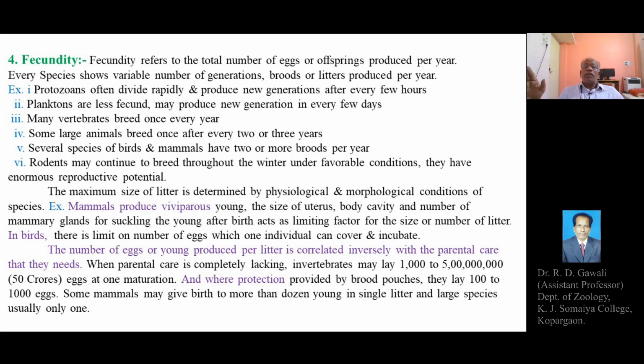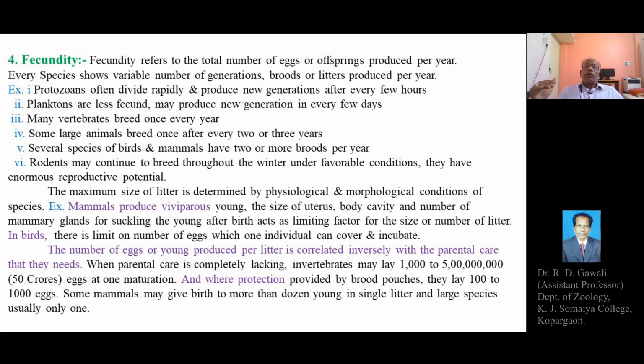There are certain organisms which undergo reproduction, or a new generation, only after 2 or 3 years, or after more years. Some large animals breed once after every 2 or 3 years.